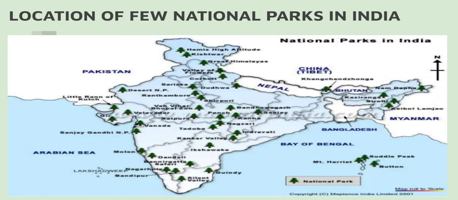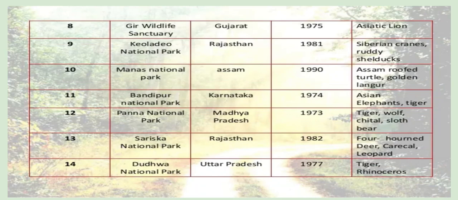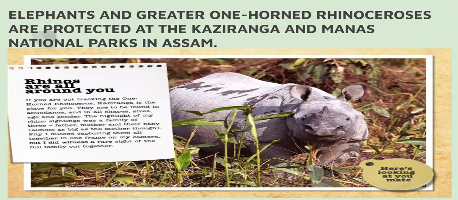Now, children, as you can see, there is a map given on your screens. These are the locations of a few national parks in India. And the national park has been used as a symbol of a tree. Now, this is the list of the top 20 national parks of India. You can just look at them and have a gist of them and discuss it with your friends and your parents. Let's move further.